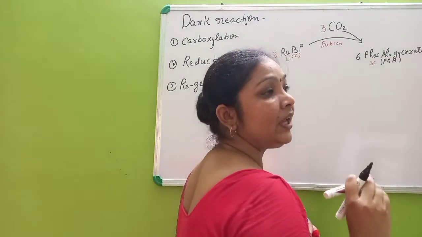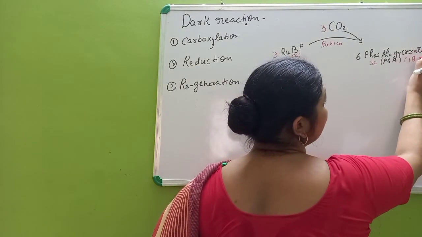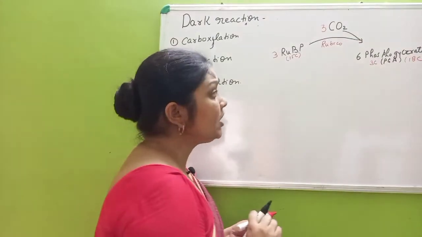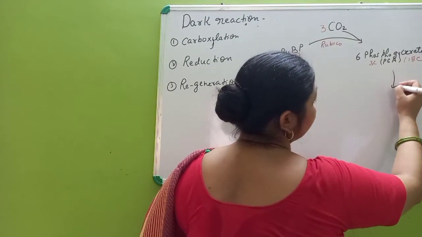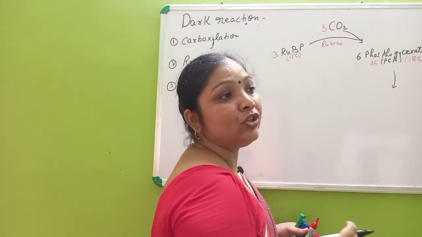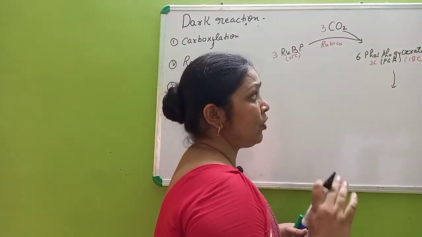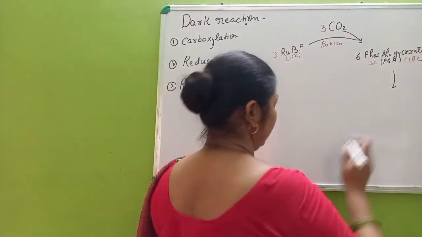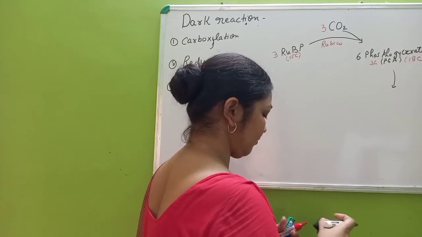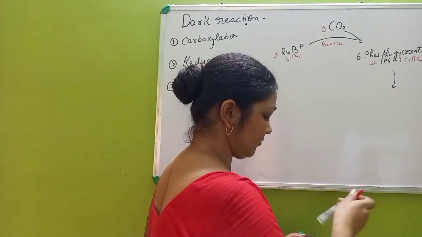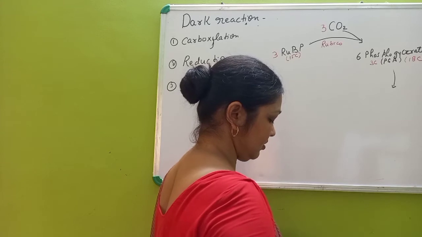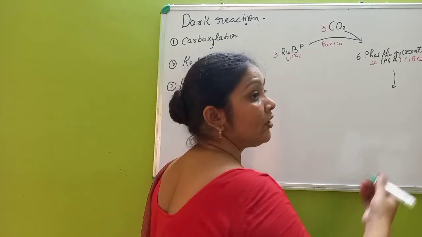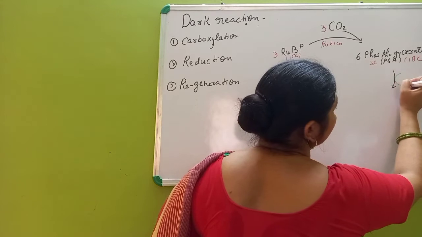So in this we have 18 carbon here. Now the next step that occurs in the cycle is that by utilizing energy, the phosphoglycerate undergoes the process of phosphorylation, and for phosphorylation they need energy.